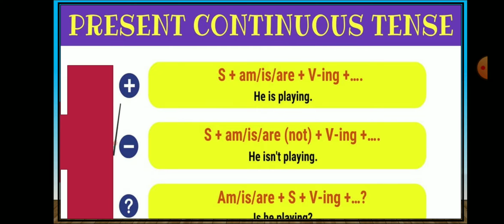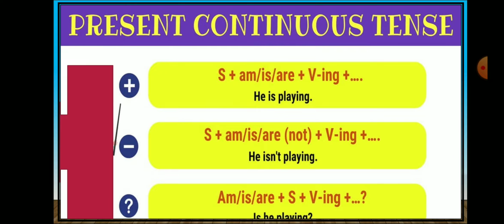And the third is interrogative form. Interrogative means verbal question or yes-no question you can frame from the present continuous tense sentence. So the third format is am, is, are plus subject plus verb plus ing plus object or complementary sentence.